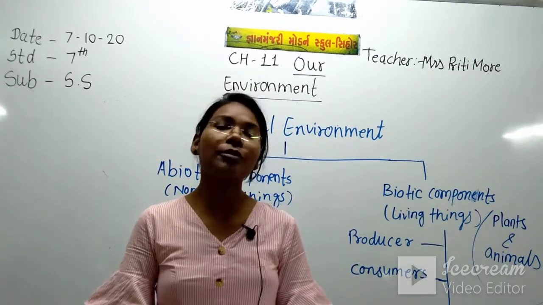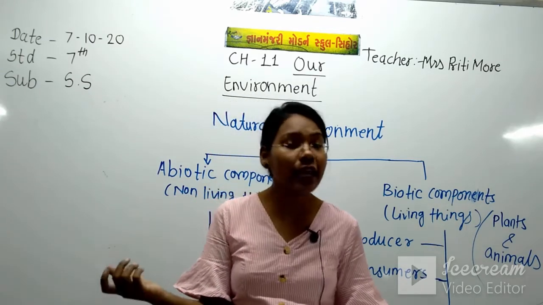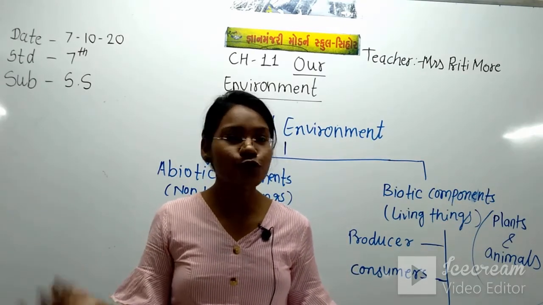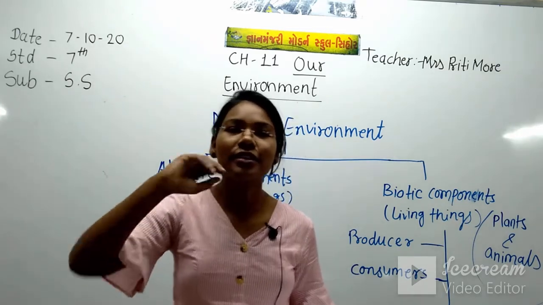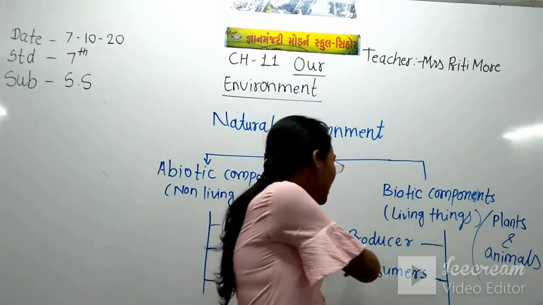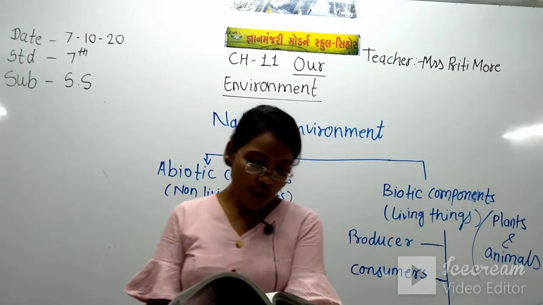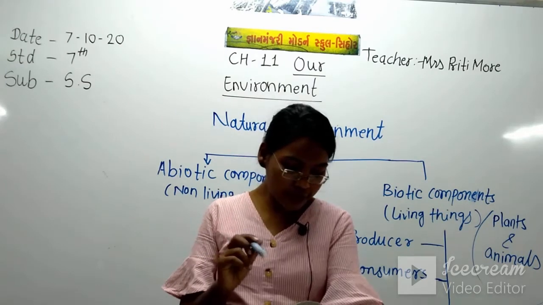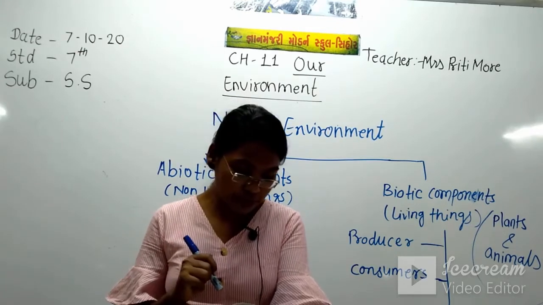So what does the plant do? The plant doesn't depend on others; even the plant provides food to human beings and animals also. But how does the plant make its own food? The plant uses water, we water the plant, and natural sunlight and the gas carbon dioxide. By using these three important things, the plant makes its own food. So in the producer, what comes there? The plant is the common and most important example of the producer.